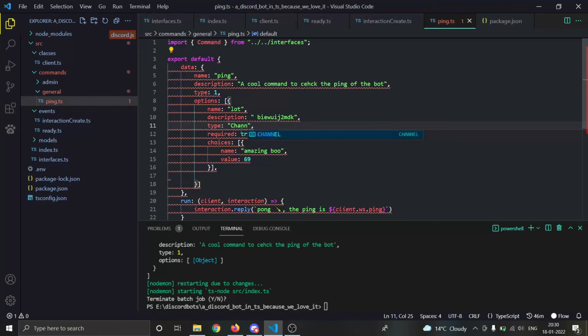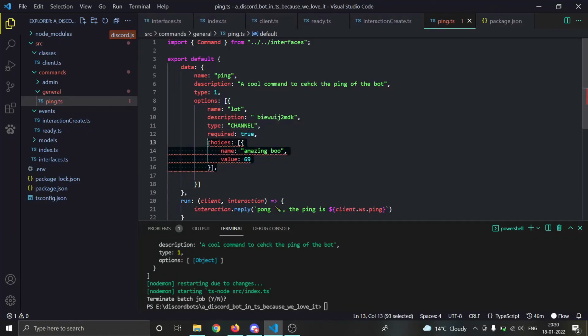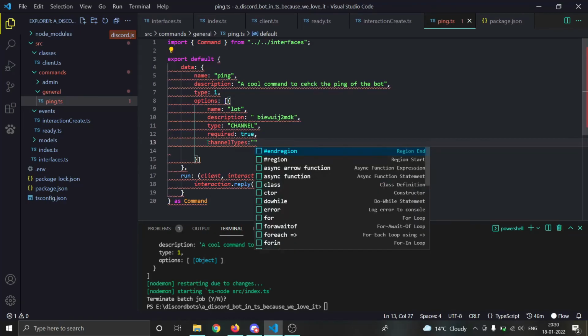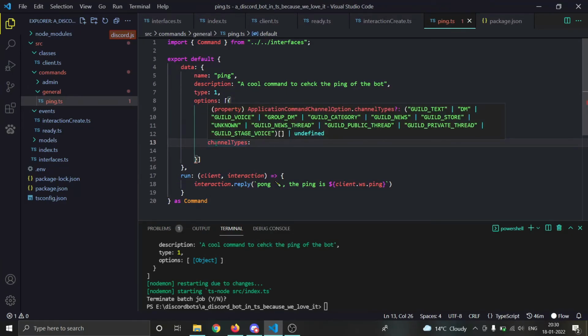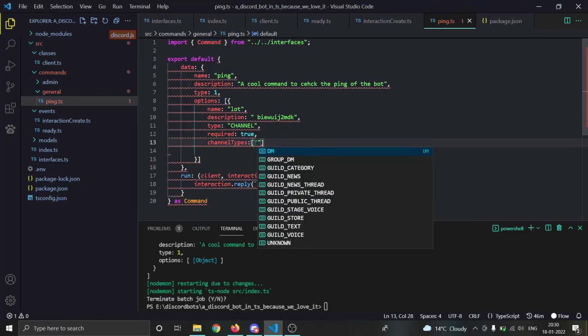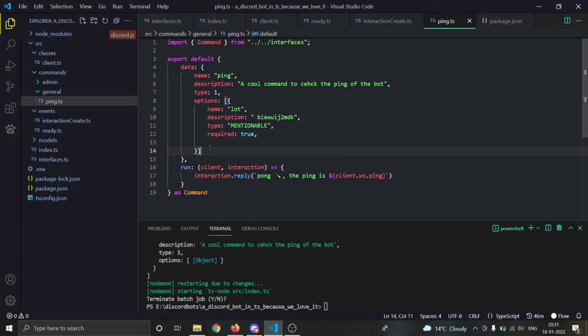Let me show you another thing, guys. If I choose the channel type, let me remove this choice, you can even choose the channel type, like what kind of channel you want. It is really amazing, guys. You can literally choose if you want a guild text channel, a DM channel, a guild voice channel, or anything. And by the way, it will be an array of strings. So guys, that's all about our slash command, and let me remove these options.